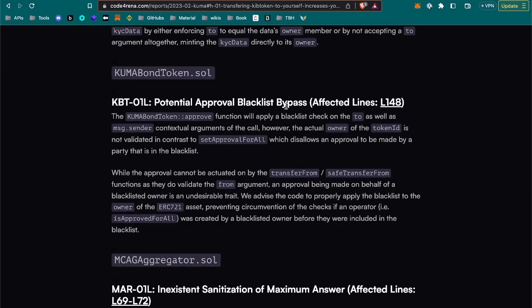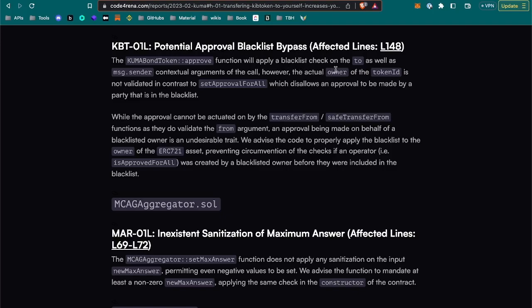Potential approval blacklist bypass with the approve function. The function will apply a blacklist check on the to as well as message sender contextual arguments of the call. However, the actual owner of the token ID is not validated, in contrast to set approval for all, which disallows an approval to be made by a party that is in the blacklist.